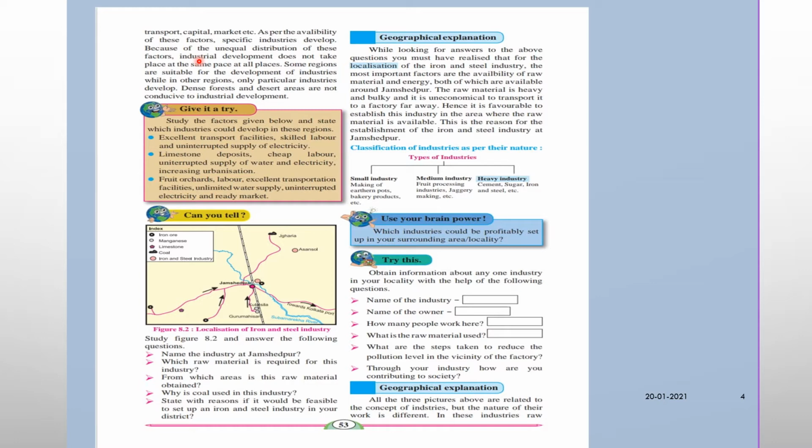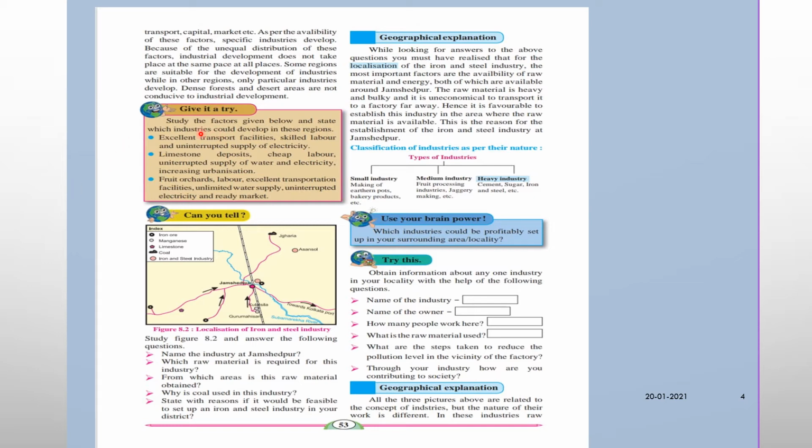Some regions are suitable for the development of industries, while in other regions only particular industries develop. Dense forest and desert areas are not conducive to industrial development. Give it a try.